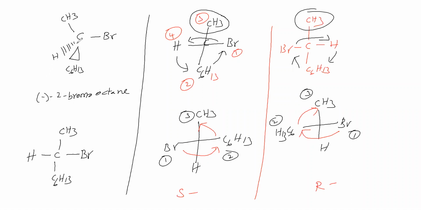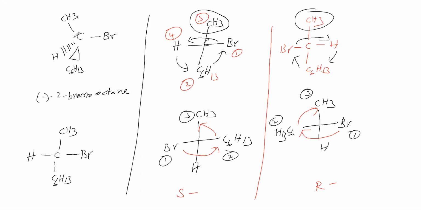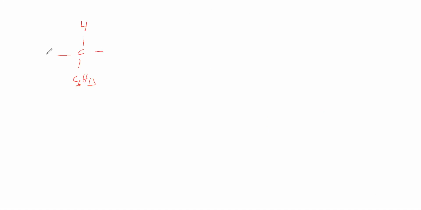Now, shall we consider this like a V shape, and this V shape shall we consider down? Then we can write H, C6H13 like this. It is a V shape. In this V shape, it is projecting up with respect to carbon. We will take CH3 on the left and Br on the right. Then we can write CH3 here and Br here.